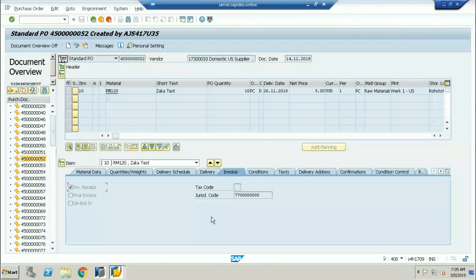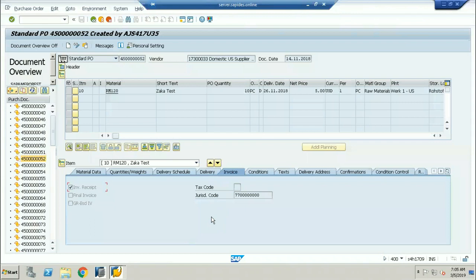So basically, as an MM consultant, there is no need to execute the report directly. I can know whether there is a purchase order history tab. If there is, that means goods receipt or invoice has been done for this particular order. Now I want to raise one invoice. I want to receive the order.